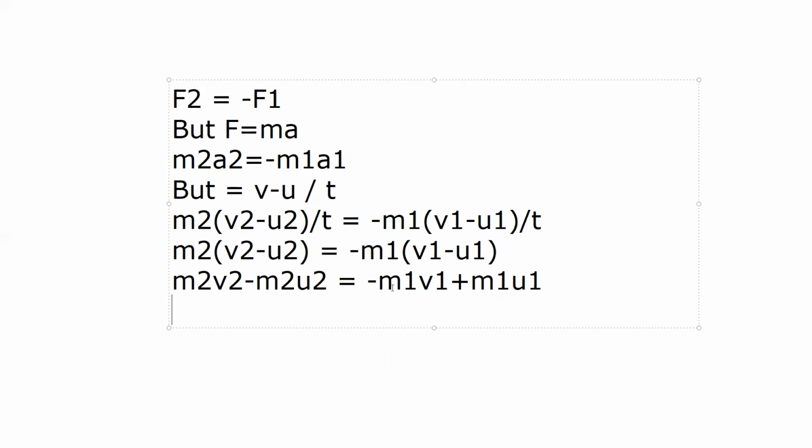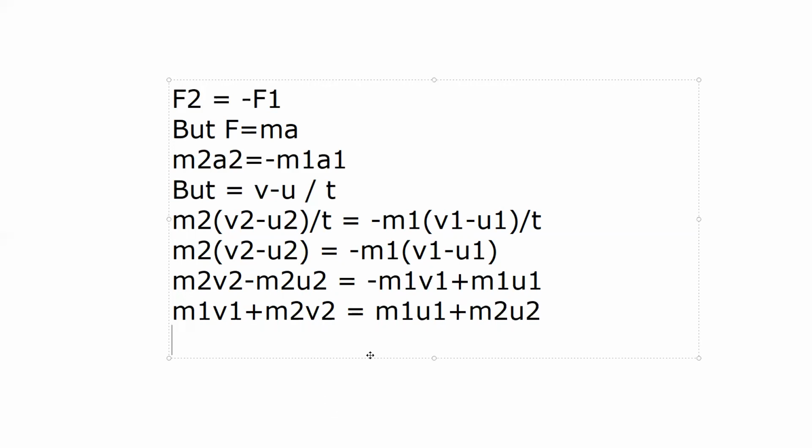Now I'm going to take minus m1 v1 to the other side. Minus m1 v1, when taken to the other side, will become plus m1 v1. So m1 v1 plus m2 v2 is equal to, take minus m2 u2 to the other side, it will become plus. Already m1 u1 is there. Now minus m2 u2, when taken to the right side, will become plus m2 u2.